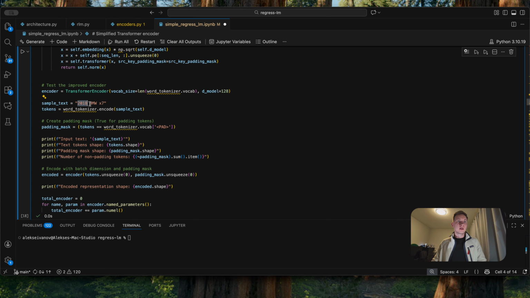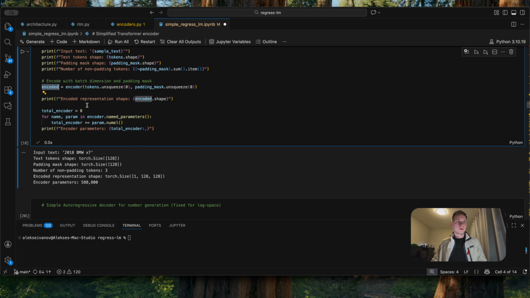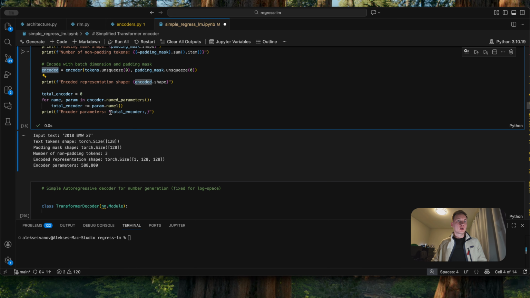Okay, let's run through the example that we had before. It's a 2018 BMW X7. We use the tokenizer to create tokens. Then we create a padding mask. So why do we need a padding mask? We need it to tell the model not to spend attention on the padding tokens. Then we get an encoded tensor, and then we calculate the total number of parameters.